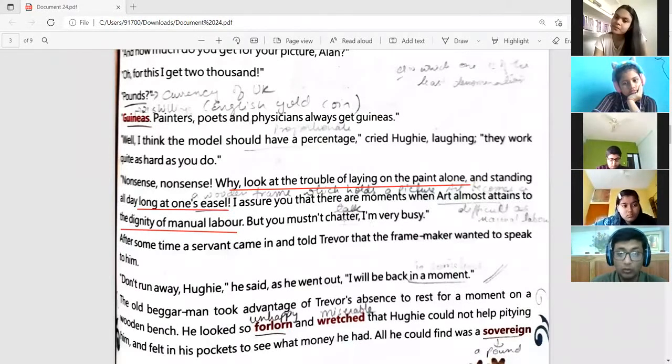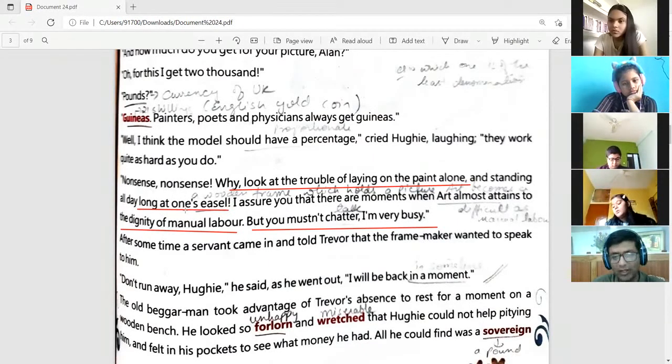But you mustn't chatter, I am very busy. So he's saying, now don't talk, I am very busy, because he is giving the final finishing touches to his painting. So he's saying that now you keep quiet, I am painting, don't disturb me. My work is also as hard, as tough as the job this beggar is doing. It is also as tough as manual labor. And what this model is doing, he is just standing all day long at one's ease, right?